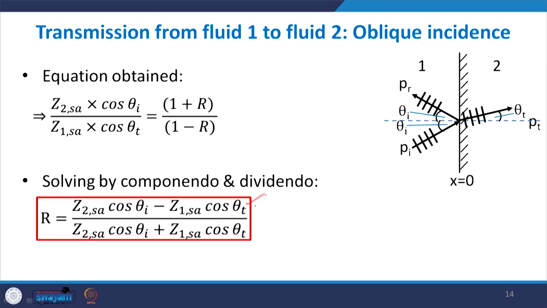When we multiply it with the cos of the respective angles, you can see that this is a general expression that is applicable for both normal and oblique incidence.